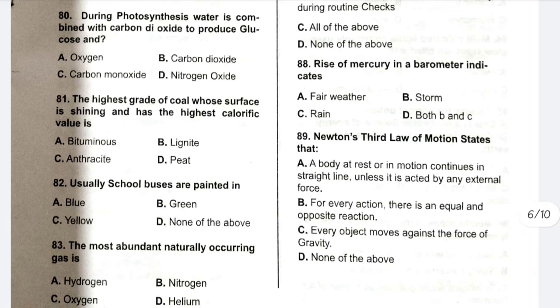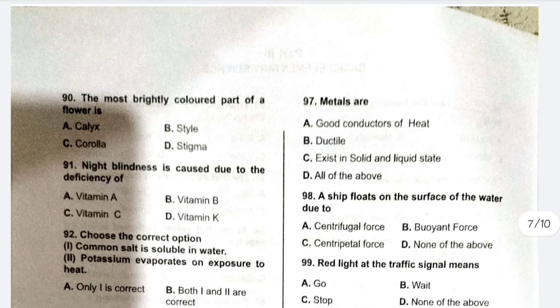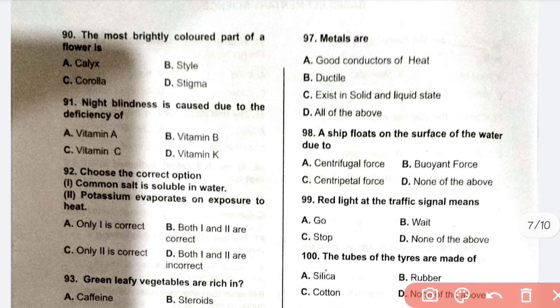Rise of mercury in a barometer indicates fair weather, A. Newton's third law, it is B: for every action there is an equal and opposite reaction. 90. The most brightly colored part of a flower is C, corolla. Night blindness is caused due to the deficiency of vitamin A. Choose the correct option.